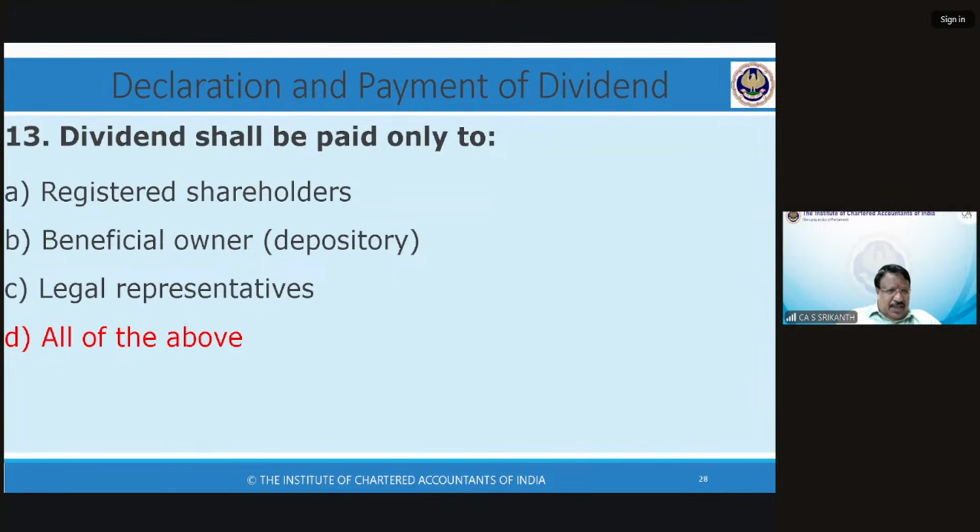The official receiver or assignee, all of them. There will be a beneficial owner and a benami. Beautiful.